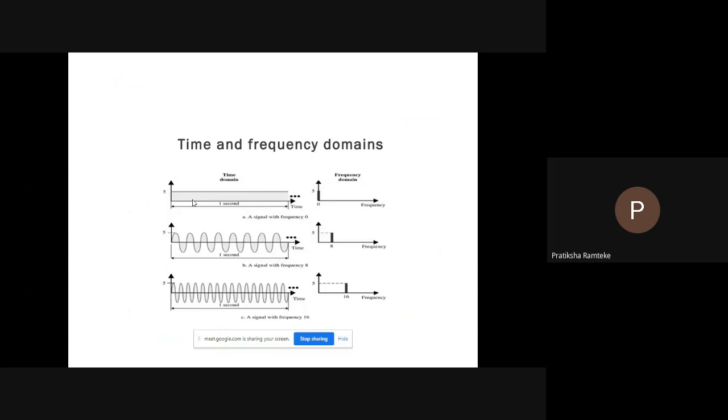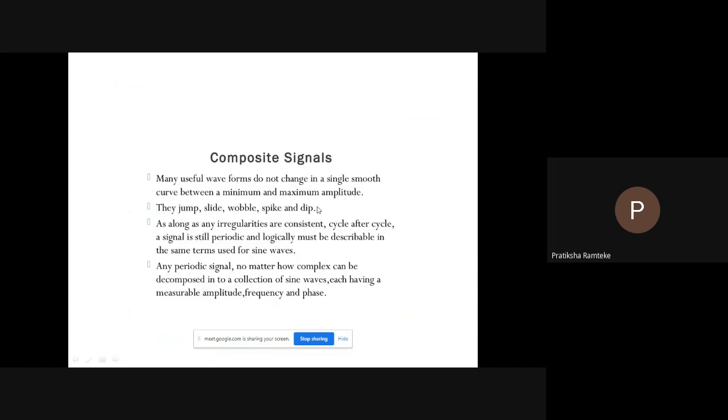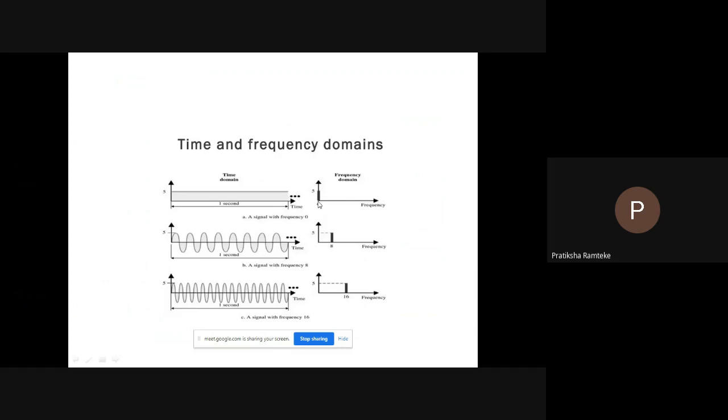In the frequency domain, they show 5 amplitude with no frequency. That's why it is starting from 0. And in the next figure, a signal with frequency 8. There are 8 cycles and they are completed in 1 second.